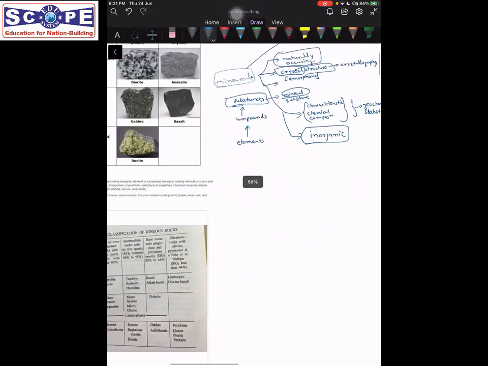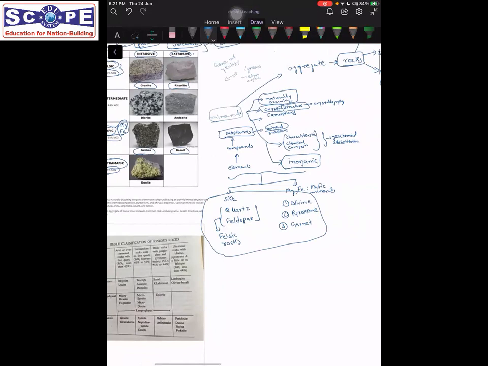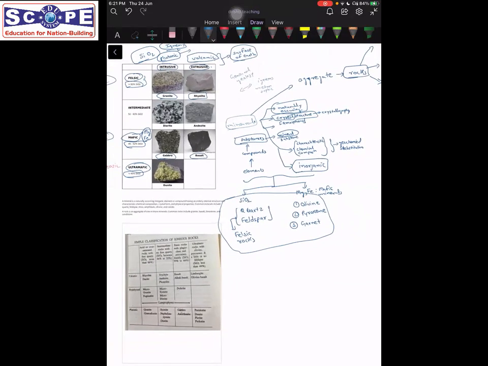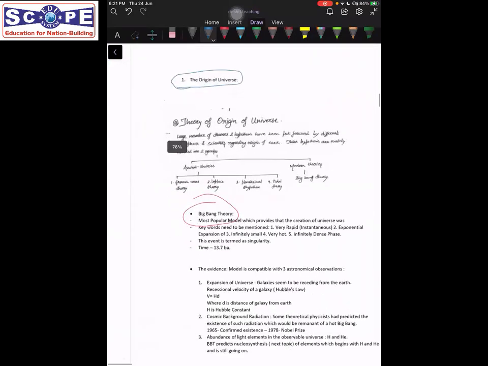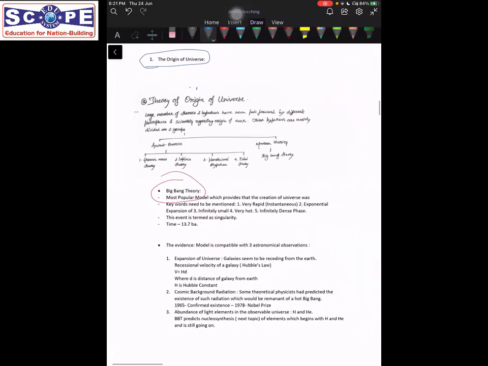Okay, fine. So this is the basics that we talked about right now, and now we dwell into our syllabus. We will start with the first thing that we need to know, which is the origin of Earth. But to know the origin of Earth, we must understand the origin of the universe. So what is the universe? Universe is everything that is present. For example, from the tiniest atom to the largest stars and galaxies, everything comes under the universe. What we call them aggregate cumulatively is the universe.